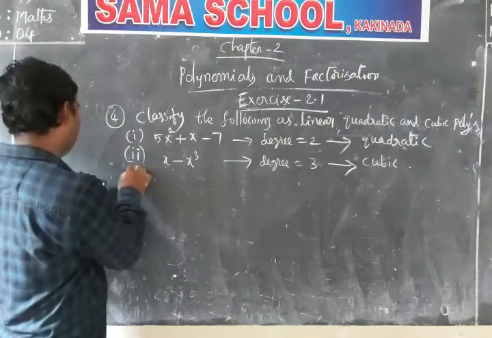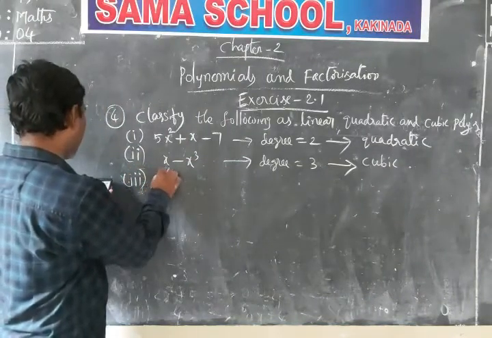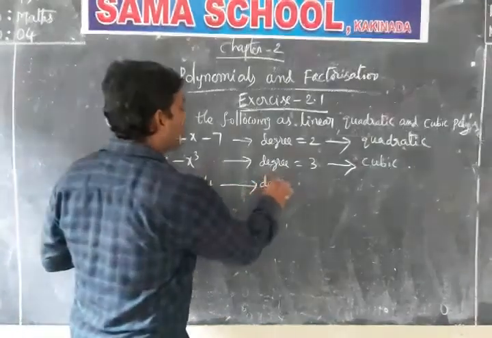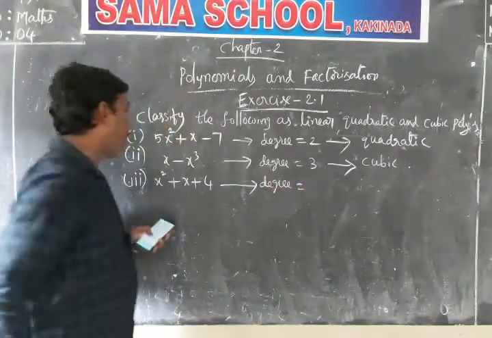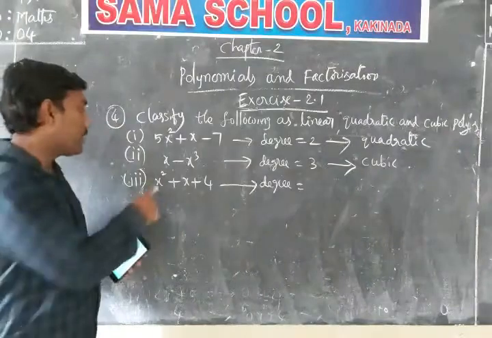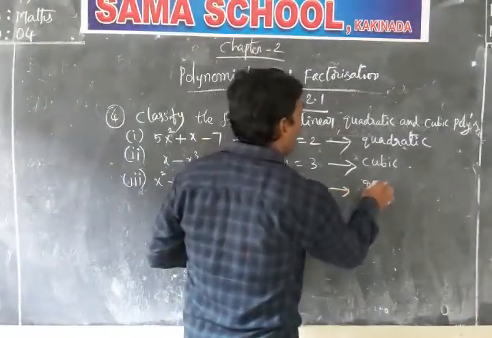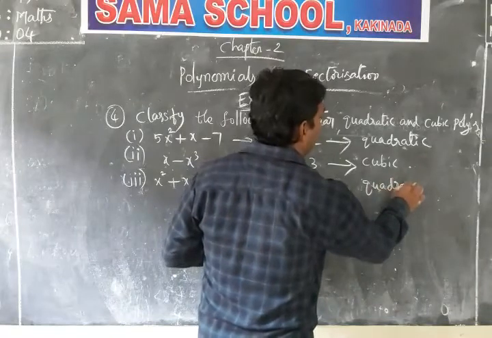The third one, x square plus x plus 4. What is the degree? First I am writing the degree identification from the given polynomial. So it is 2, it is 1, it is 0. That 2. It is also quadratic, like the first one.